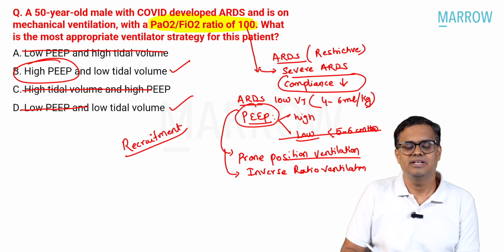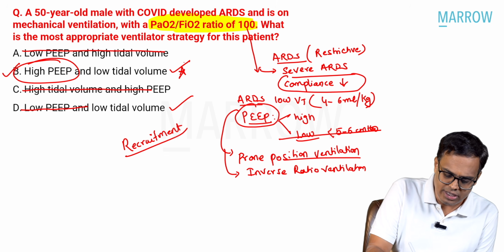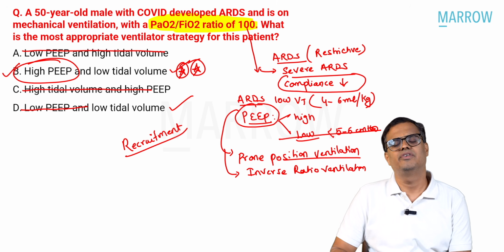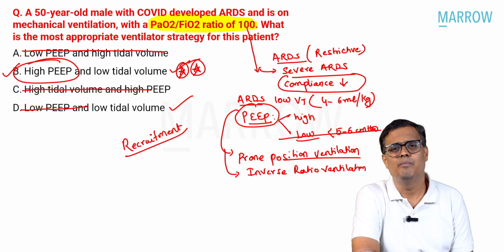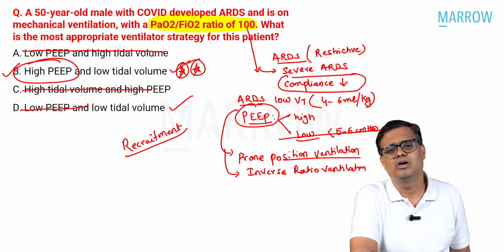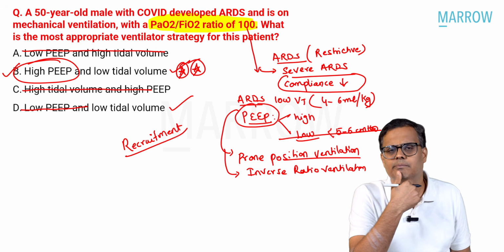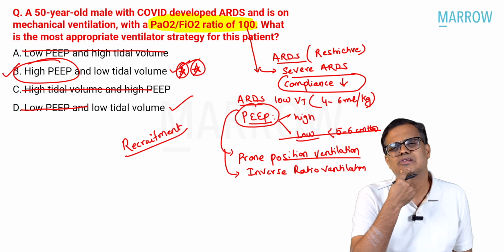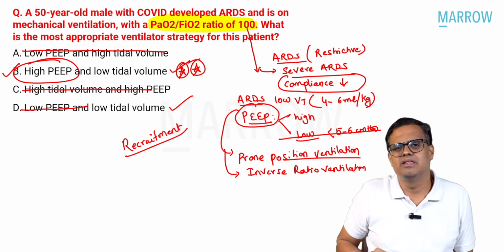So what is the correct answer in this MCQ? The correct answer is high PEEP and low tidal volume. So this is the correct answer for your entrance examination. Hope you have marked it right. So we have made this session in Marrow, where we have done a lot of questions on the ventilatory settings. Don't think like before, before 2024, I used to tell the students that in NEET-PG they are not asking any ventilatory based settings, right?